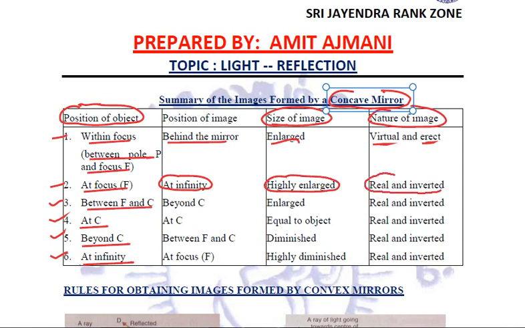It will be real and inverted. If the object is placed between F and C, the image formed will be beyond C. It will be an enlarged image, again real and inverted.